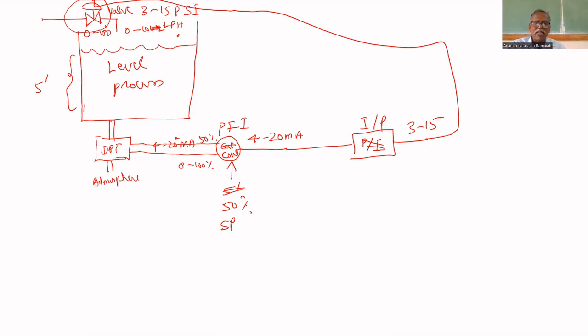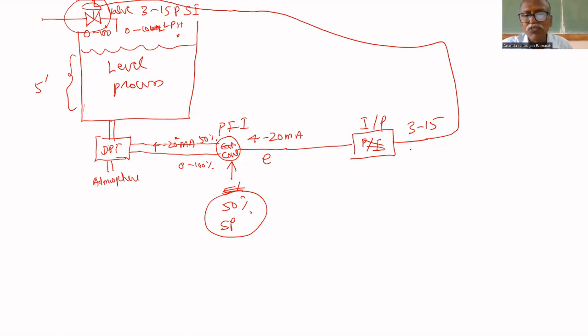That's why I am giving set point equal to 50% to the controller. The actual level is measured by the DPT and given to the controller. The difference between the two is the error. That error signal we get in terms of 4 to 20 milliamps. The controller gives 4 to 20 milliamps, which is given to the I to P, because this 4 to 20 milliamps will not work on the level valve. For the valve we need a pressure signal to adjust its opening.